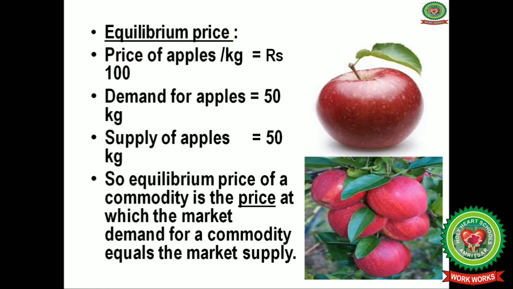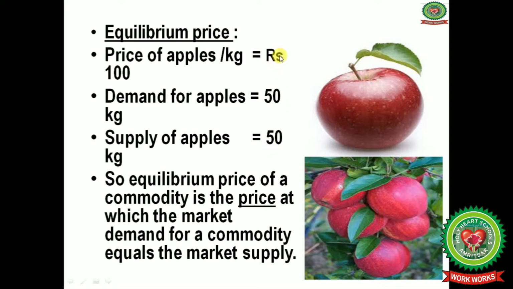Equilibrium price. Students, you know what the meaning of equilibrium is? That is a state of balance. Price of apples per kg is given as rupees 100, and the demand for apples is 50 kg, and the supply of apples is also 50 kg.